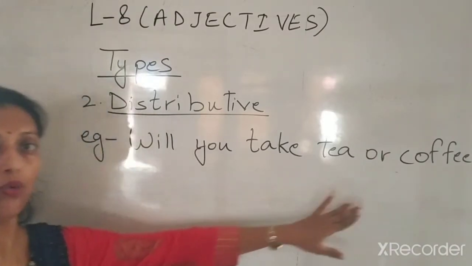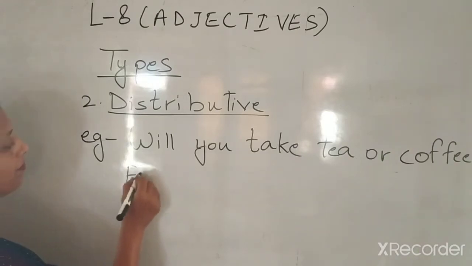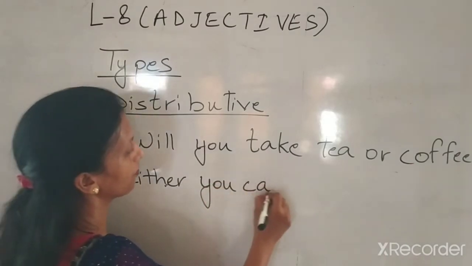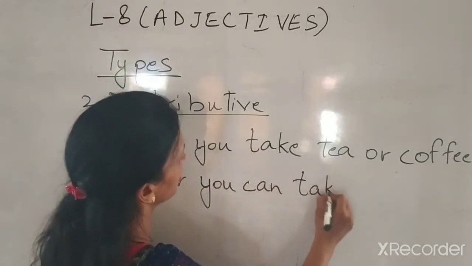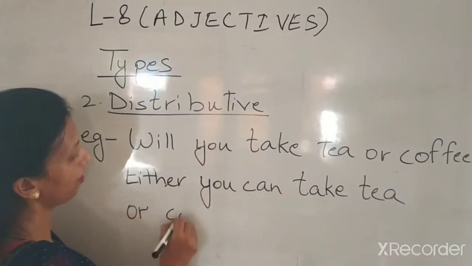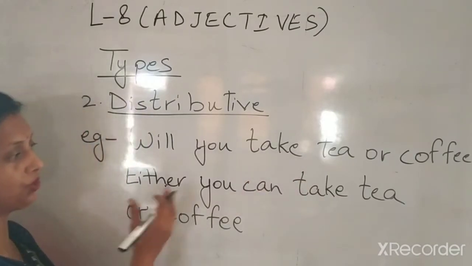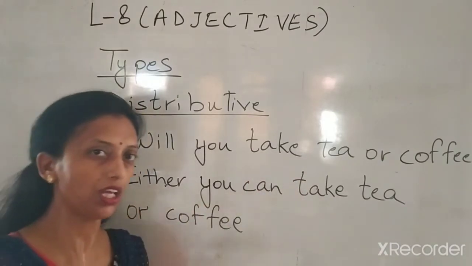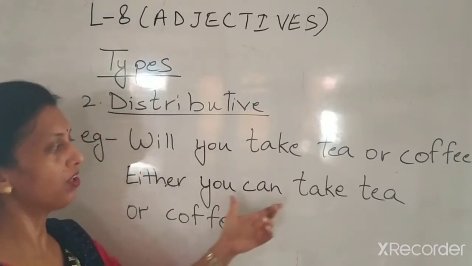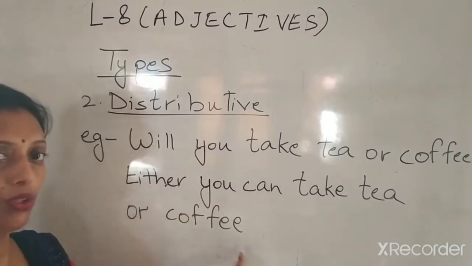Okay. Now, what is the other way we can say? Either you can take tea or coffee. You don't have to repeat this sentence again. Either you can take tea or either you can take coffee, that is wrong. So we will not repeat these words. We will say either you can take tea or coffee.